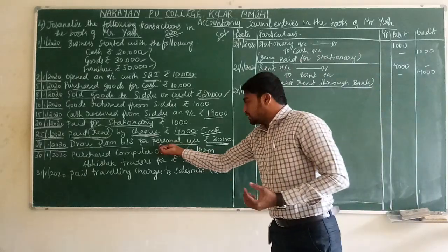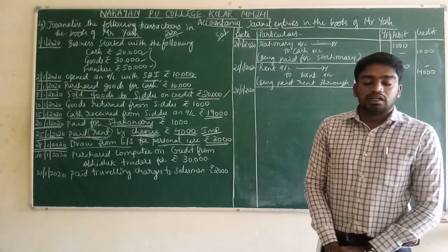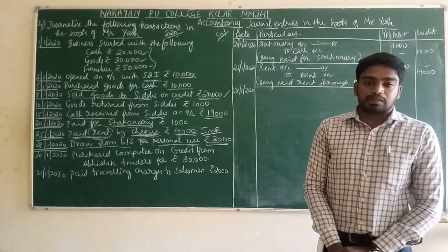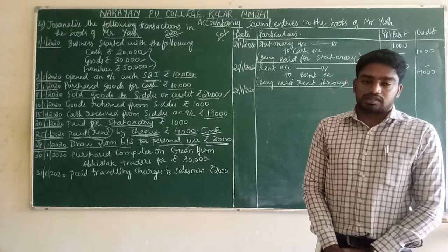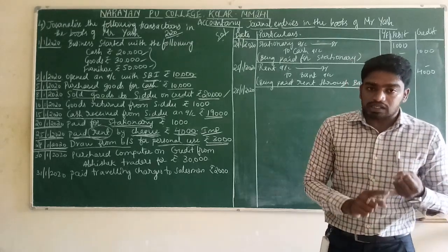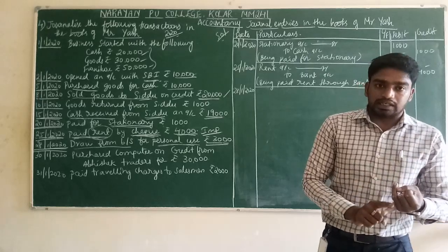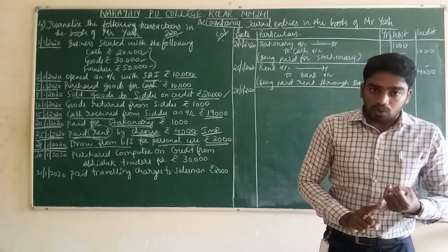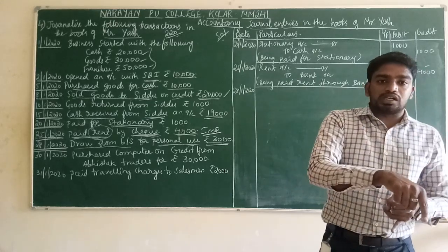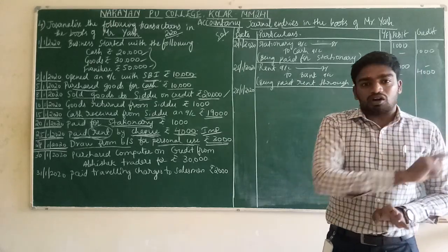In the first chapter I have explained what is the meaning of drawings. Drawings refers to cash, goods or any other items taken by the owner from his business for his personal use. That is called drawings.